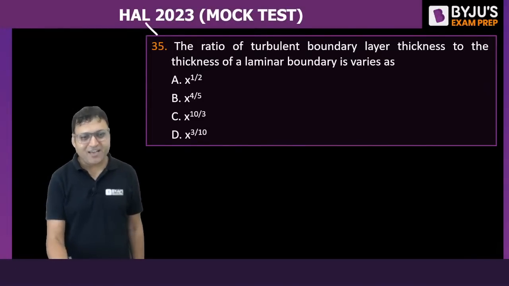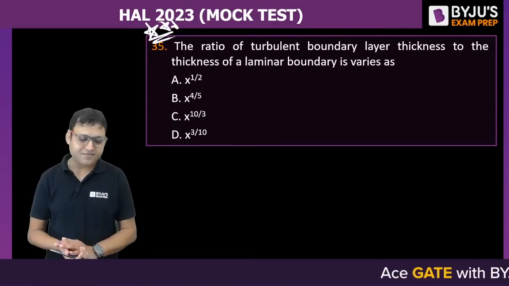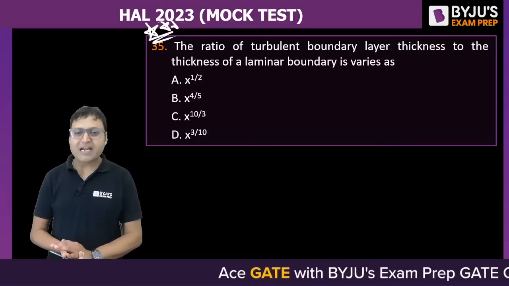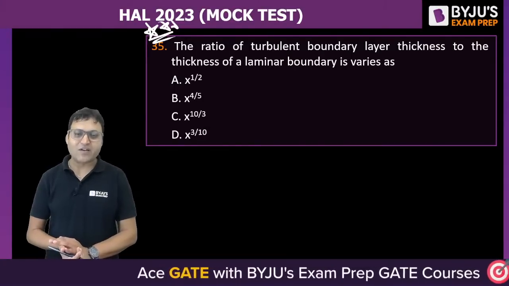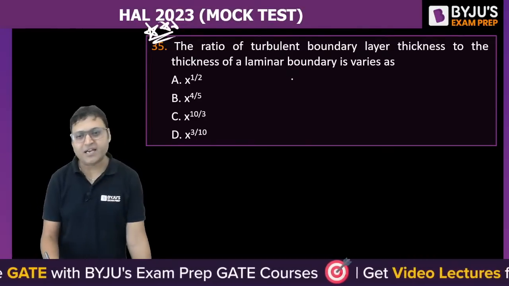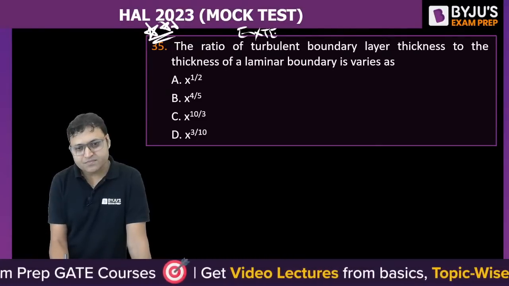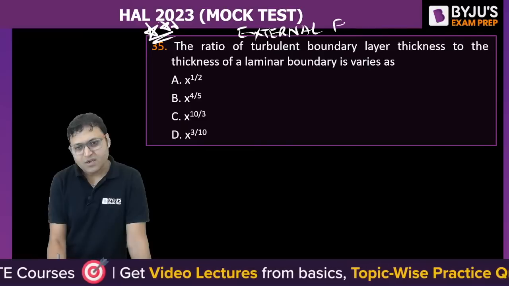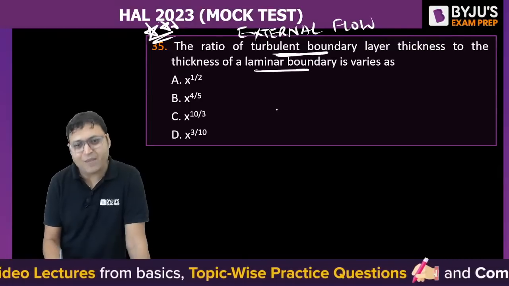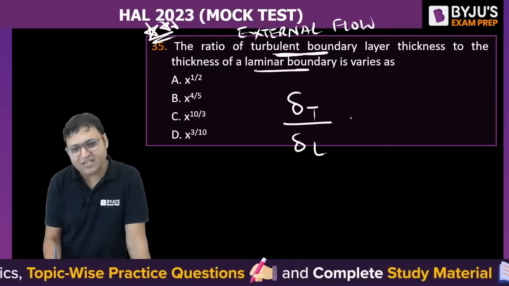The next question again from the fluid mechanics, question number 35. Quickly solve this one. The ratio of turbulent boundary layer thickness to the thickness of laminar boundary layer varies as... The question is from the external flow, and do not commit this mistake. The ratio of turbulent to laminar is asked. Thickness of turbulent boundary layer divided by thickness of laminar boundary layer.